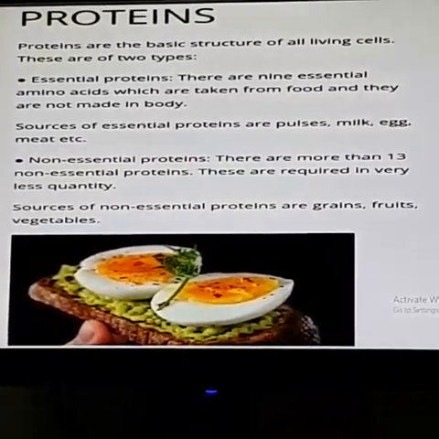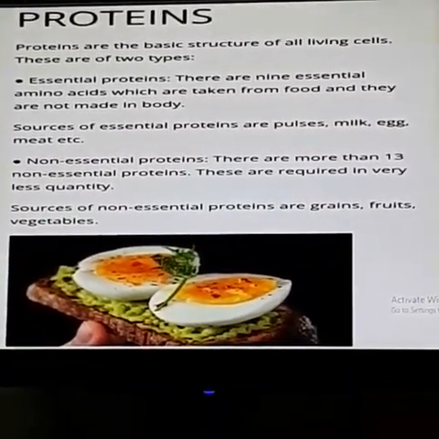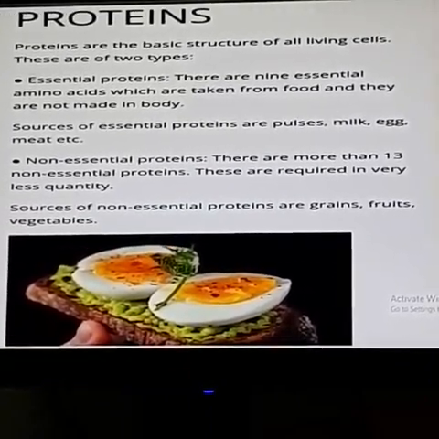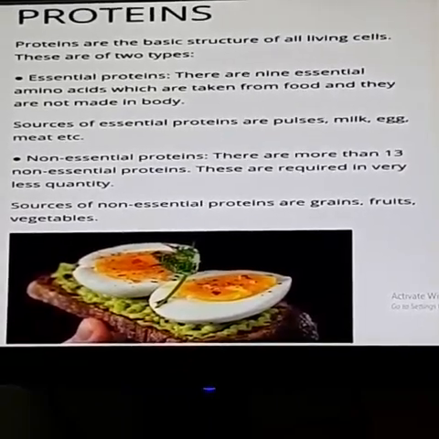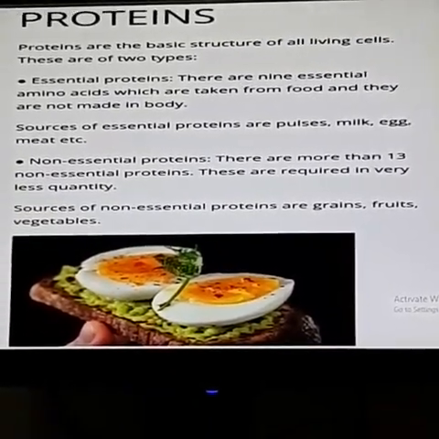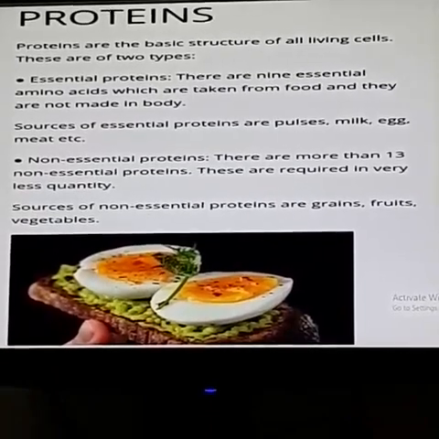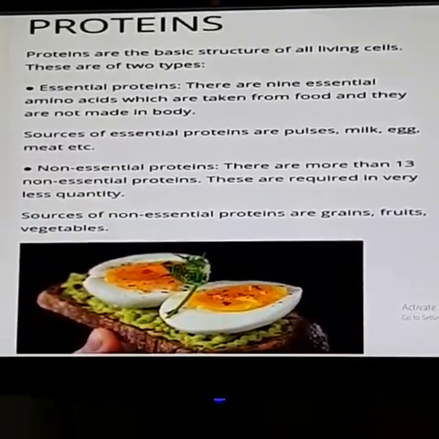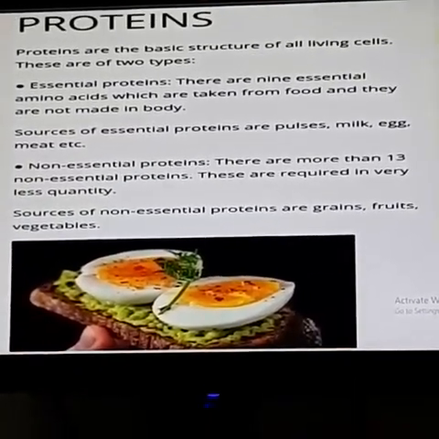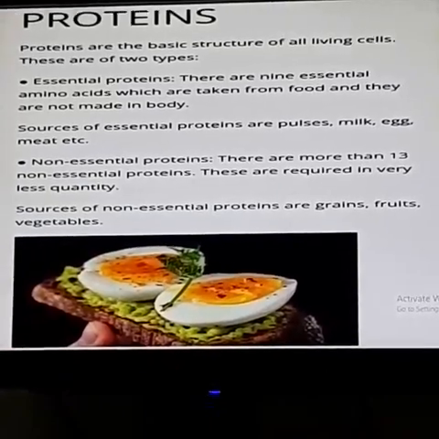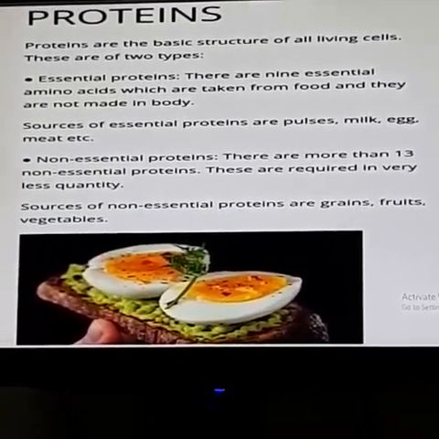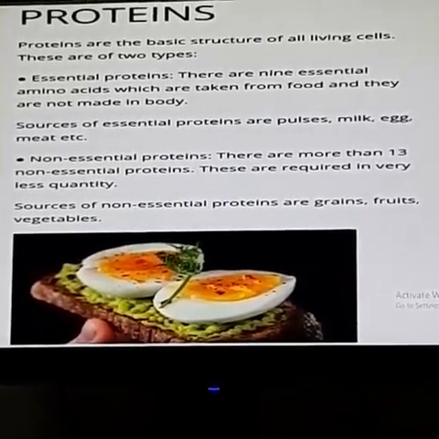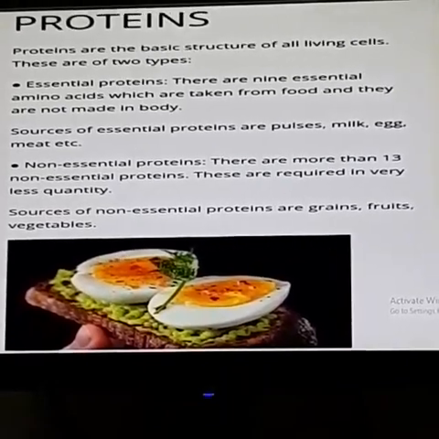Then next one is protein. Protein is one type of nutrient found in our food. Protein is a compound that is a combination of oxygen, carbon, hydrogen and nitrogen. Our physical growth and development depend upon proteins. It improves by taking the right amount of proteins. It also promotes the growth and repair of our body cells. This is the work of protein.